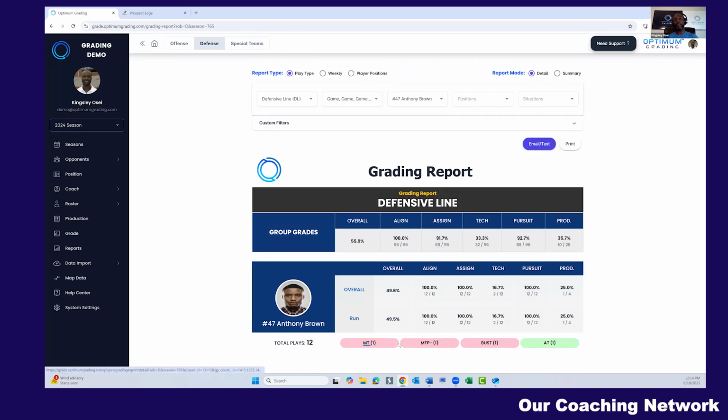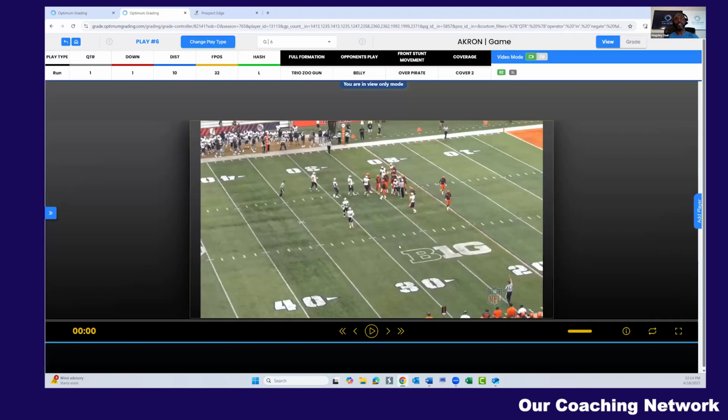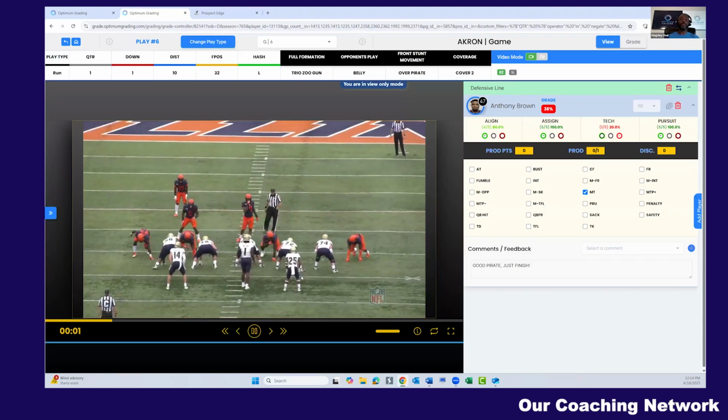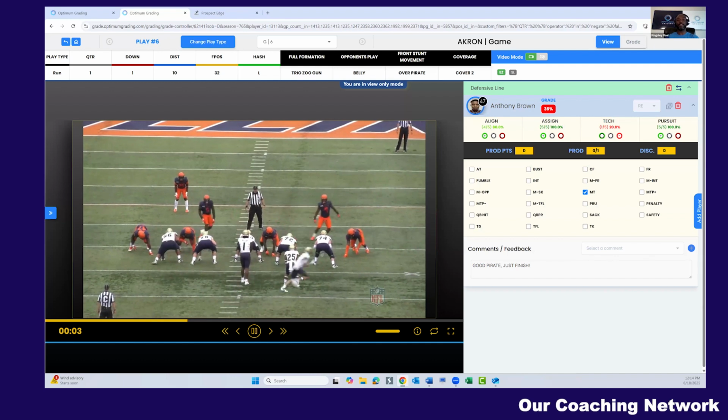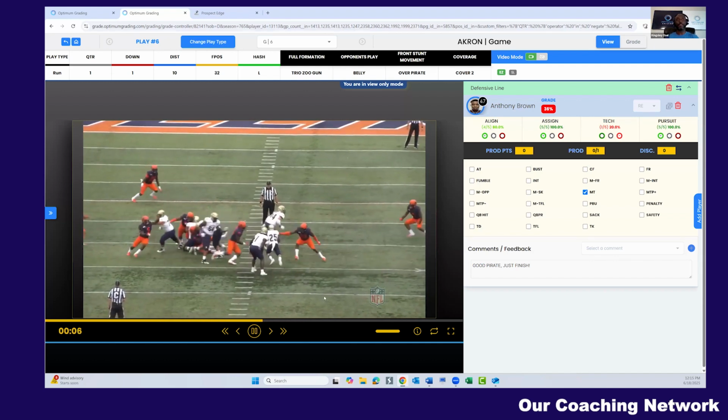He's got a missed tackle. MTP minus, make the play minus. He has a bust, he has an assisted tackle. Now we want to go over the missed tackle, just click on the missed tackle. It'll tell us what game, what play number, we can dive in right away. So you can see we're saving coaches a ton of time because our software can literally answer any question. There was the missed tackle right there.